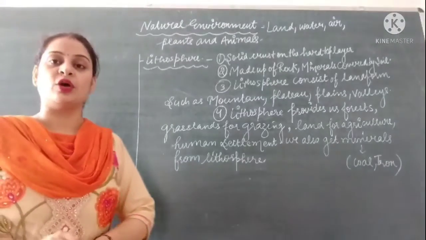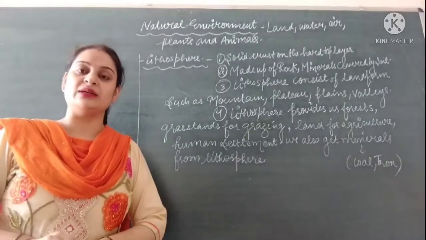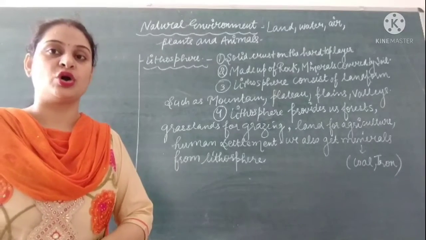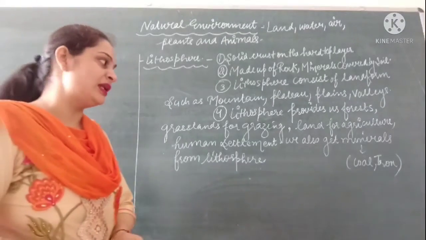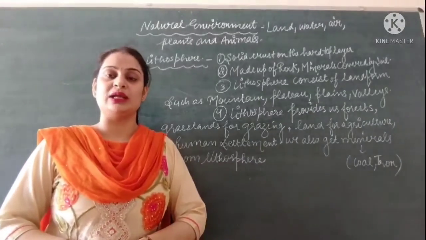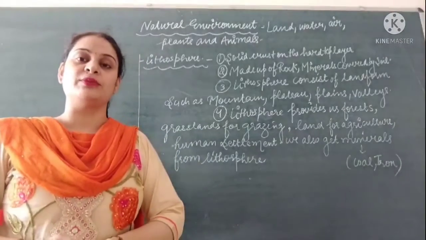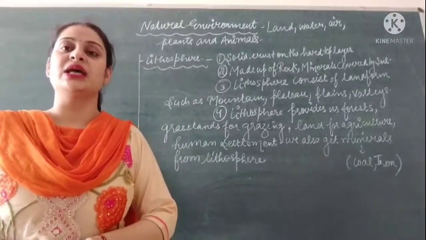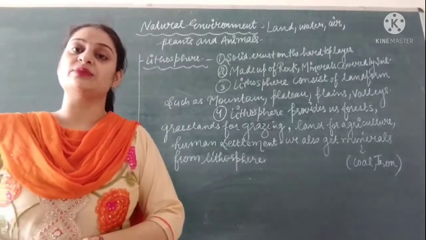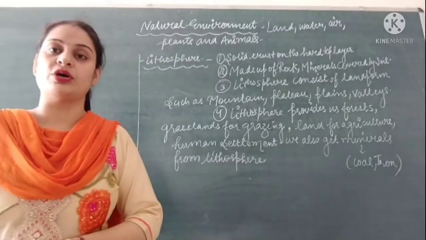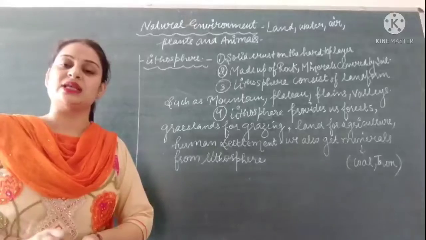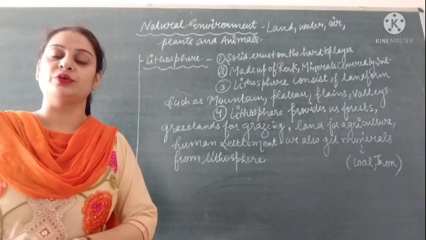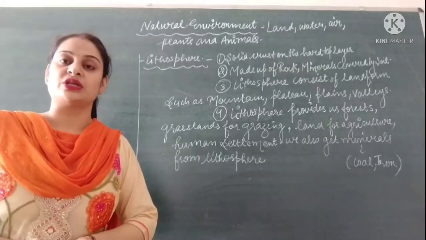Then human settlement: we all require houses to live in, so human settlement is also possible on the topmost surface layer of earth, which is called lithosphere. And we also get minerals from lithosphere, like coal and iron. So this is the first component of natural environment, which is lithosphere. We have discussed that lithosphere is very important for all of us, because lithosphere provides us various things such as forest, grassland, fields for agriculture, and land for settlement of humans and construction of houses.